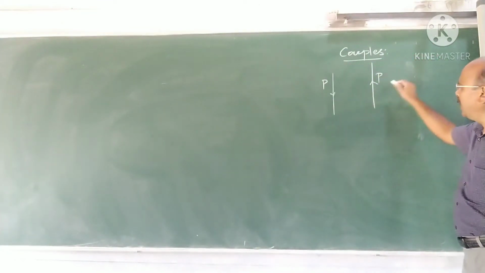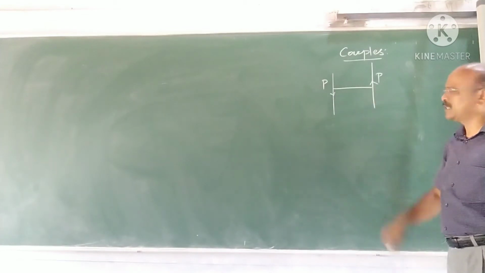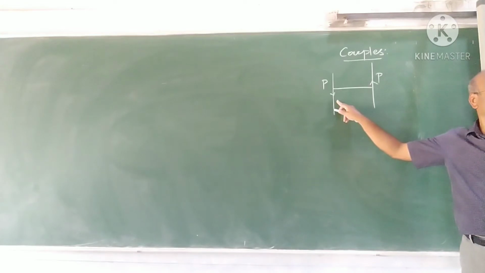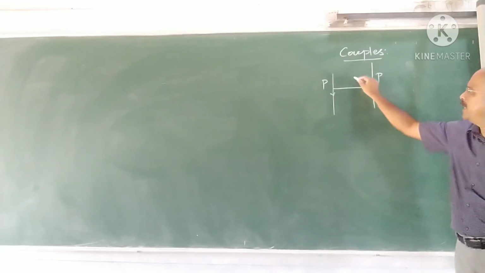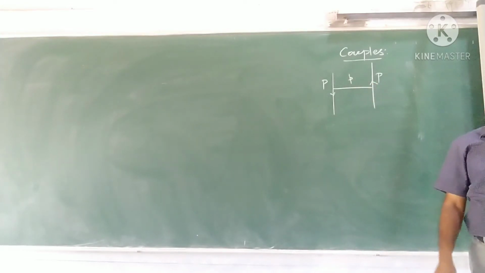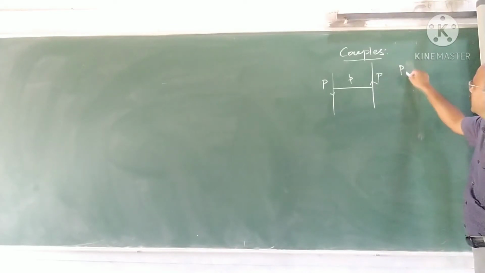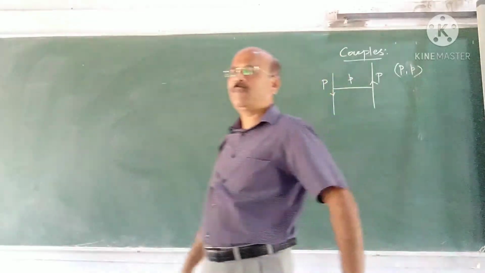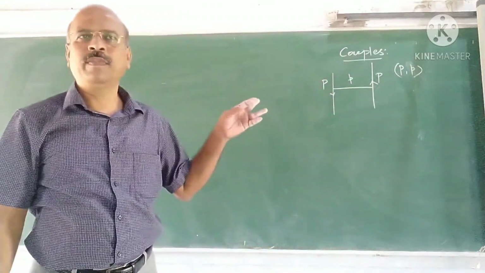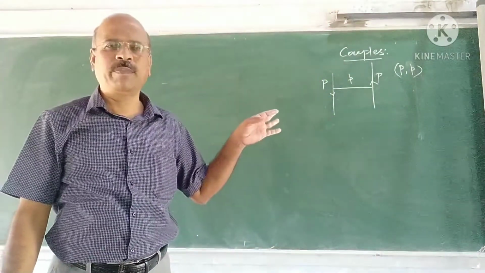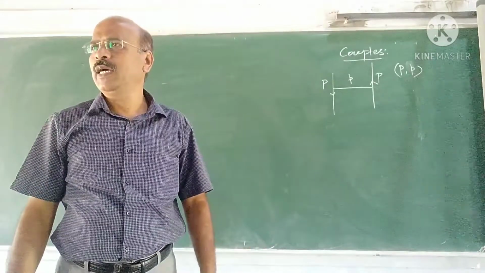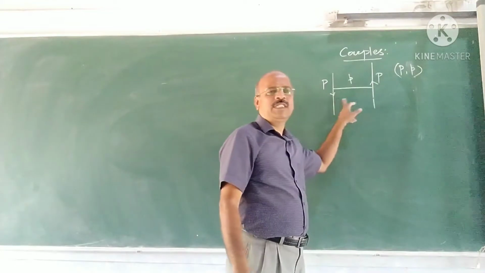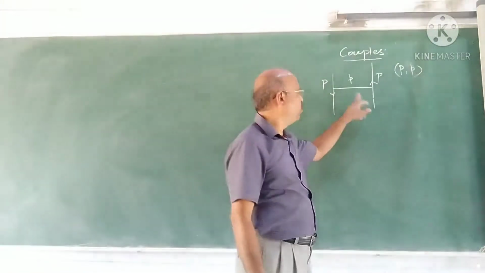Now suppose this is P, this force is also P. Correct? And the perpendicular distance between the lines of action of the forces which form a couple is known as the arm of the couple, and it is usually denoted by small p. The couple is denoted by the ordered pair (P, p). What is capital P? Force forming the couple, and small p is the arm of the couple. What do you mean by arm of the couple? Perpendicular distance between the forces of the couple.